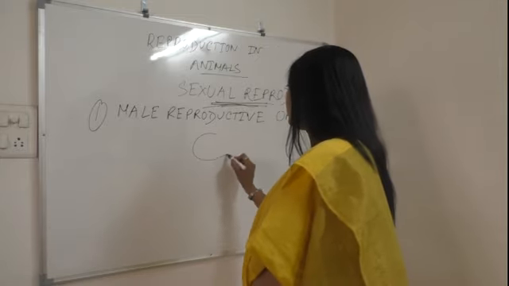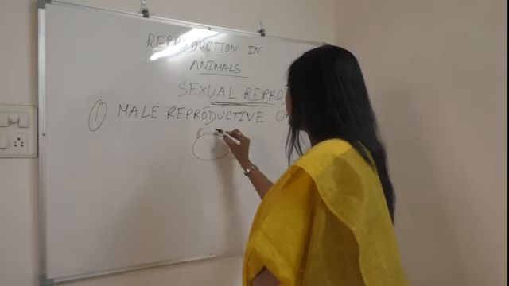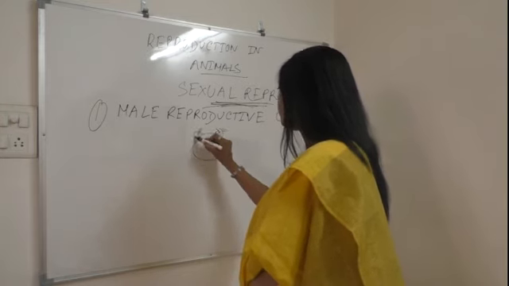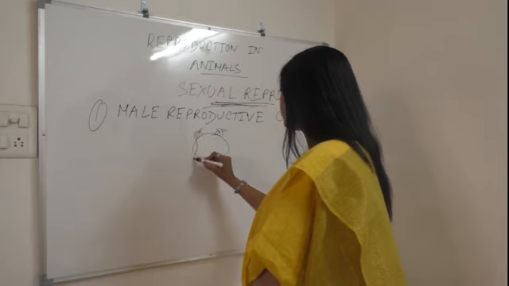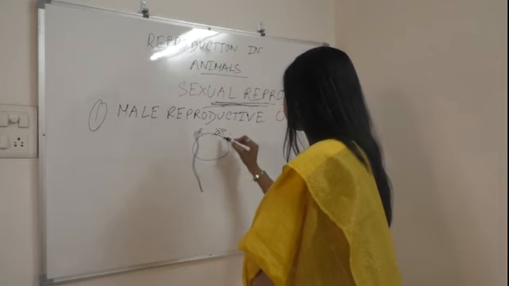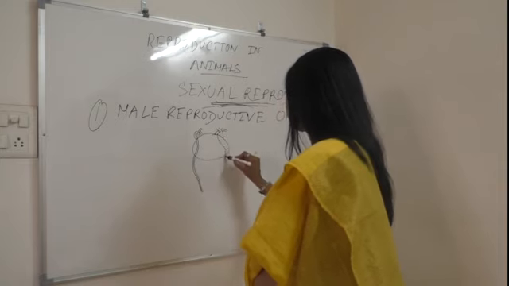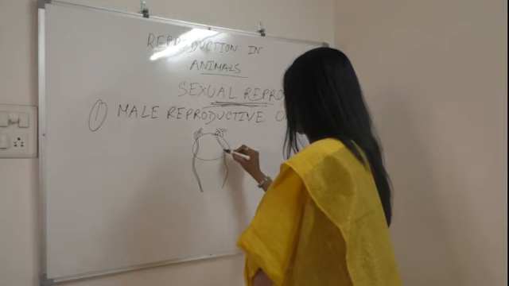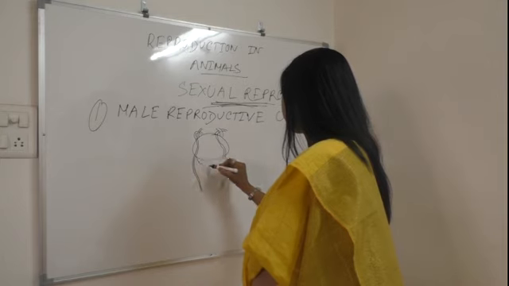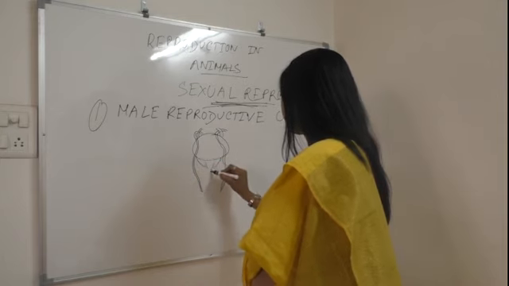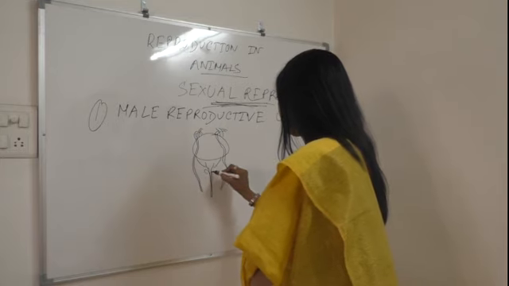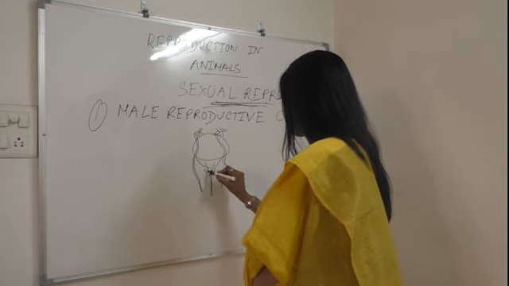Now I am drawing roughly so that you can at least understand the parts. These are the parts of the male reproductive organ.